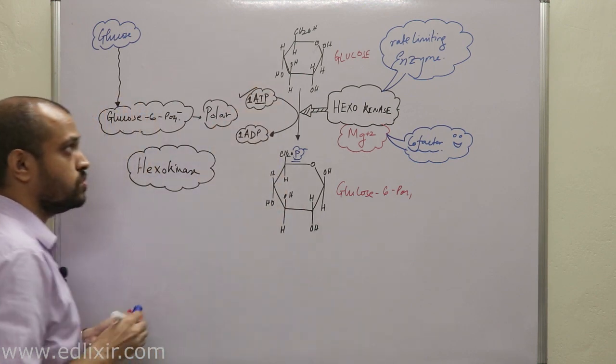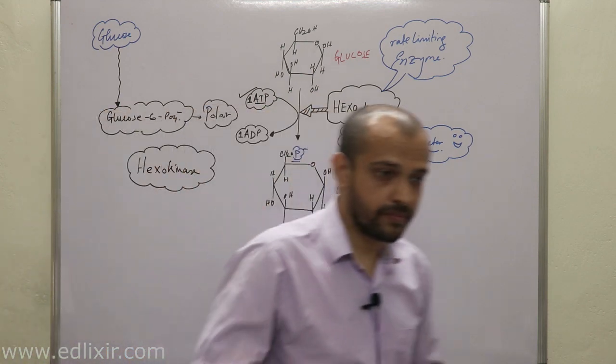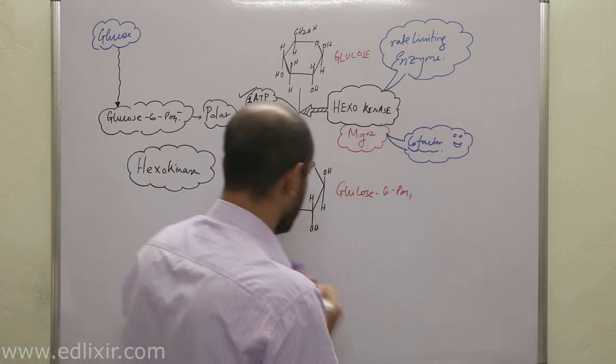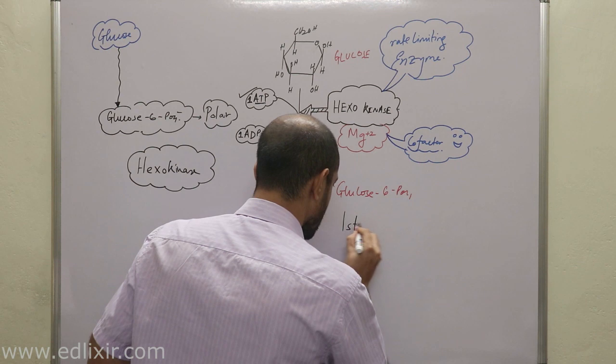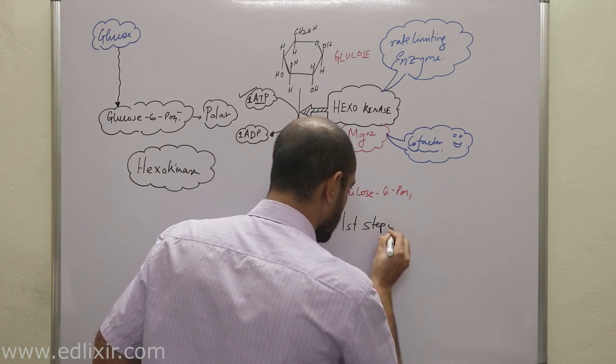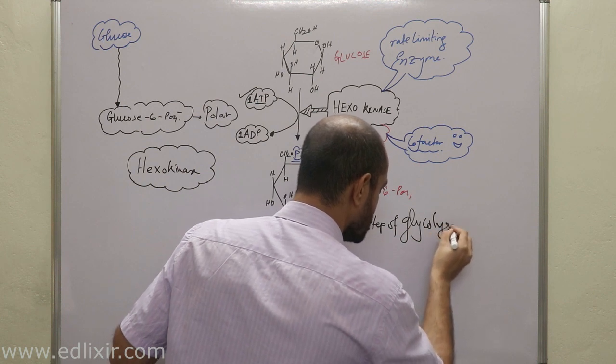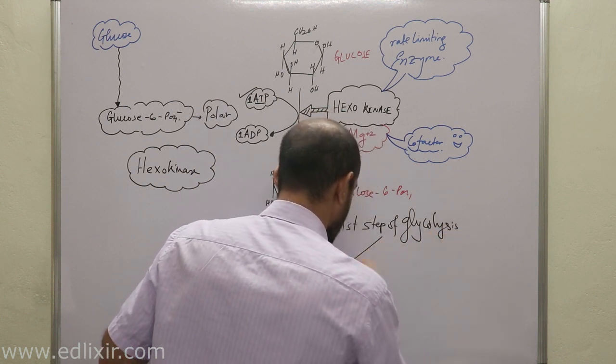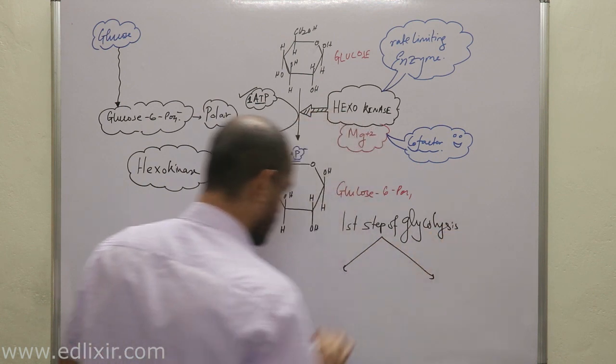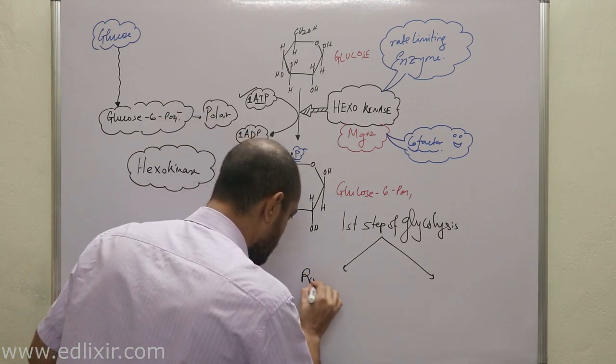So the first step of glycolysis has two distinct characters. Number one, it's a rate limiting step.